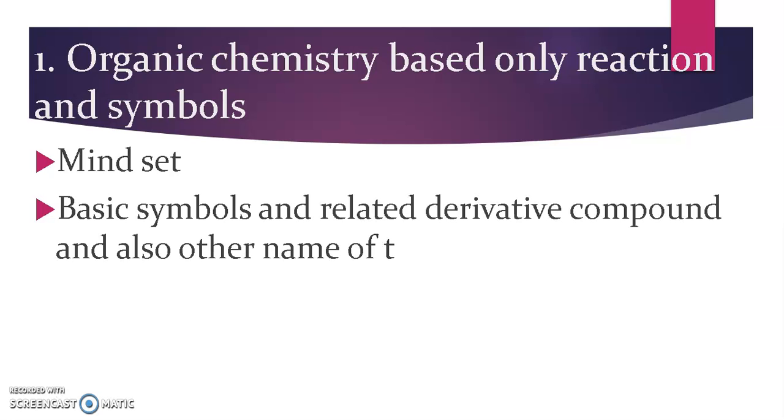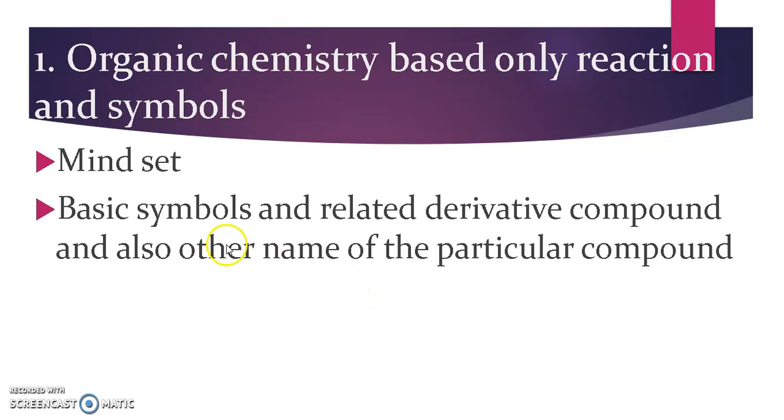The second thing is basic symbols, related derivative compounds, and also the other name of a particular compound; you have to learn that too. What do we have to learn? Basic symbols and also the related derivative compounds. The basic symbol means, if you take benzaldehyde, you also have to learn about the benzaldehyde derivatives, and you have to know the nomenclature, the other names of the particular benzaldehyde.